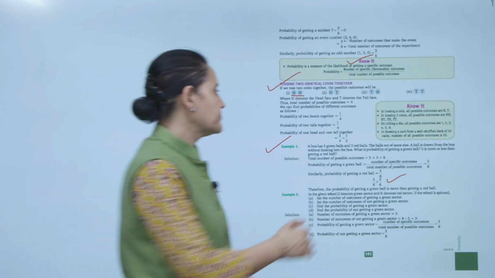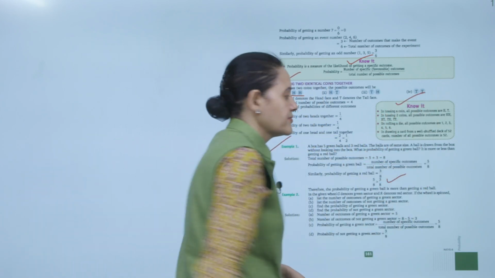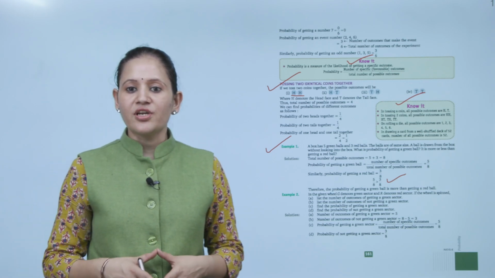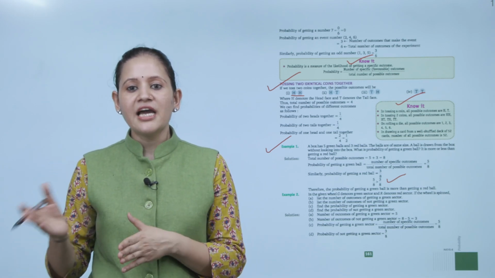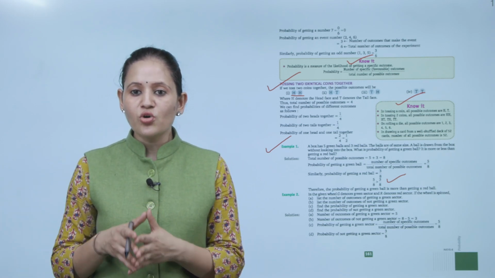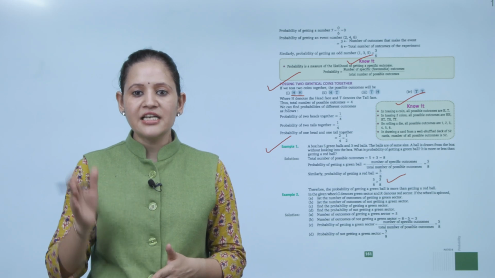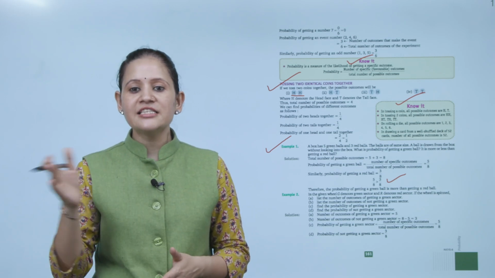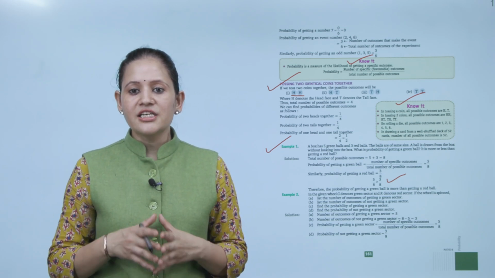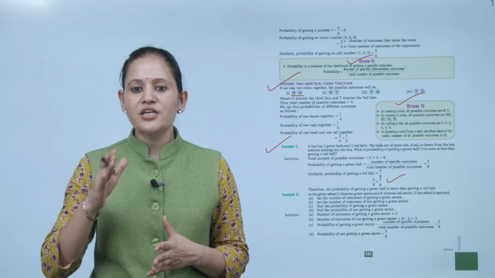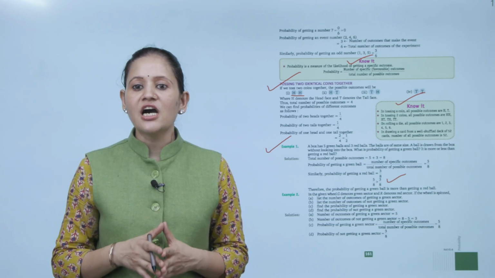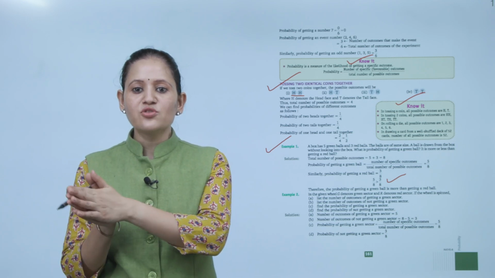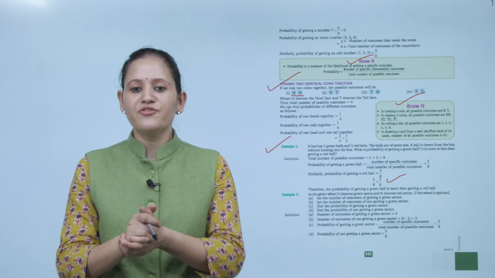Next is Know it. In tossing a coin, all possible outcomes are head and tail. In tossing two coins, all possible outcomes are head head, head tail, tail head and tail tail. On rolling a die, all possible outcomes are 1, 2, 3, 4, 5, 6. In drawing a card from a well shuffled deck of 52 cards, the number of possible outcomes is 52.